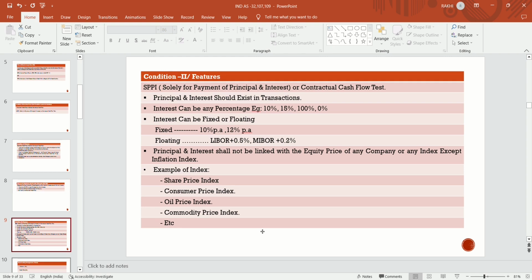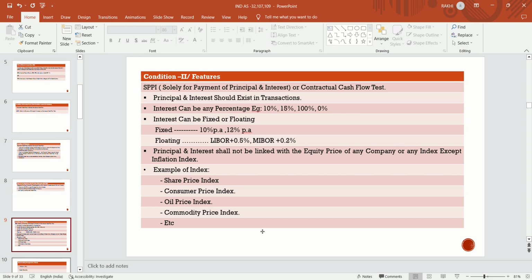Interest can be any percentage like 10%, 15%, 100%, and even 0% is treated as interest. Interest can be fixed or floating. Fixed means a fixed rate of interest, like 10%, 12%, 15%. A floating rate depends on LIBOR or MIBOR, like LIBOR plus 0.5%, MIBOR plus 0.2%.